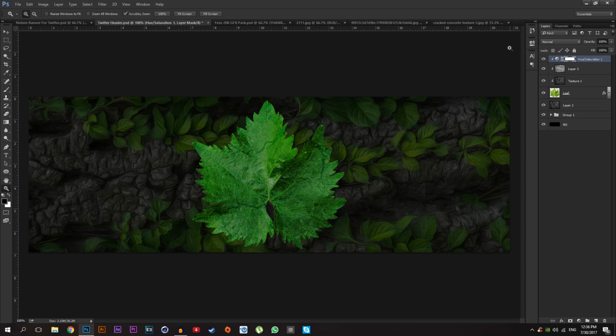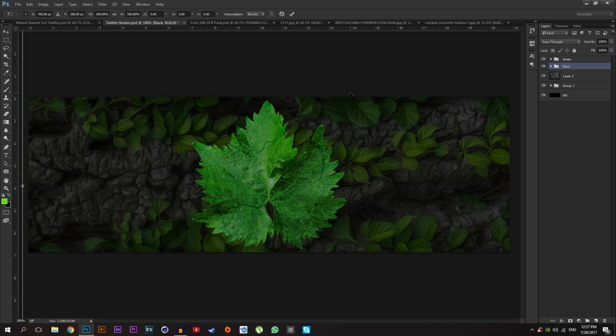So close this and select all of this. Just select the hue saturation, hold shift and select the leaf, press Ctrl G, make it group, name it green, and press Ctrl J, duplicate it and rename that black, and drag the black to the bottom of the screen.